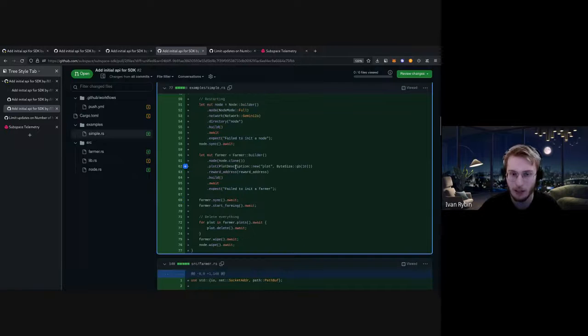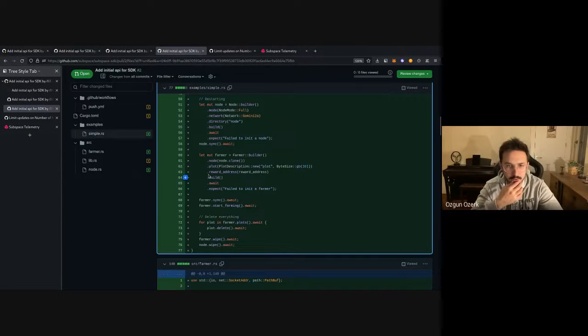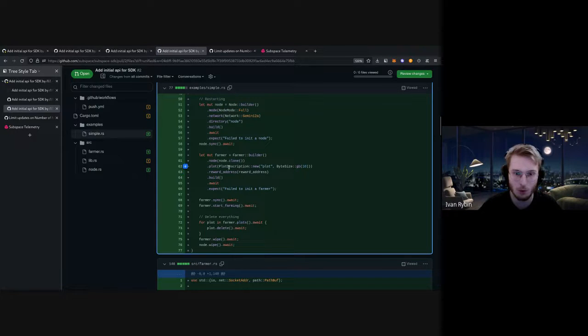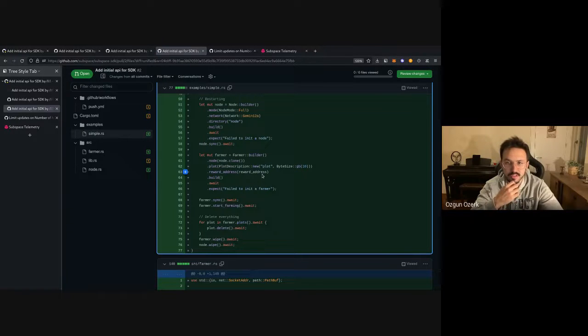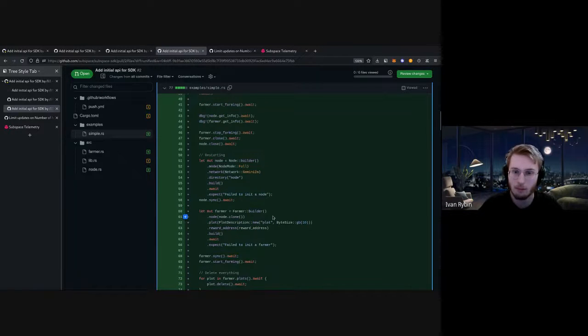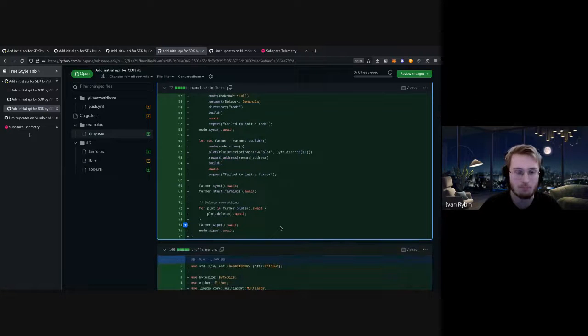You just supply the plot description here, and after that it will try to sync from the DSM actually. Oh, sorry, so this farmer sync is related to DSM. All right, I see. So that's how it looks. That's all on my end.